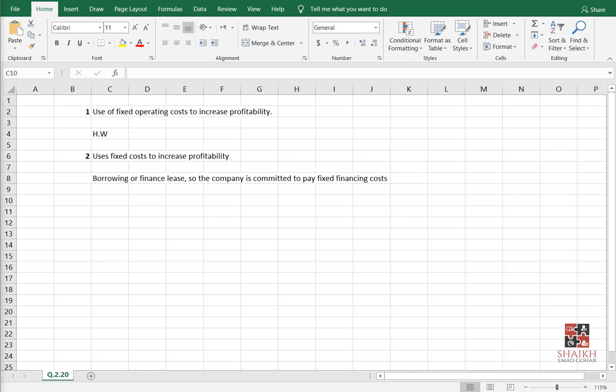So all this comes under financial leverage. If the profits are enough, the shareholders are less concerned. If the profits are low and the fixed financing cost is very high, the shareholders will be concerned. They can demand high rates for themselves also.